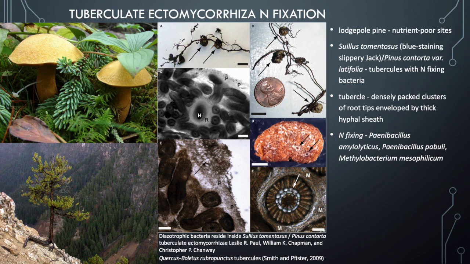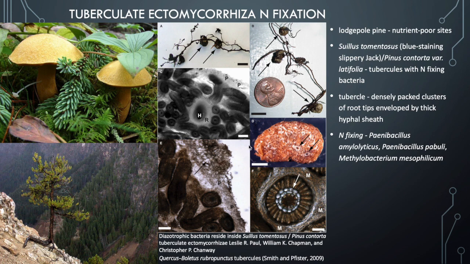So these tubercles are actually densely packed clusters of root tips enveloped by thick hyphal sheath. And you can see this happening here. This is a tubercle, a cross-section of it, and lots of lovely white hyphae growing, and there's the nitrogen fixing spot here and there, and this is what it looks like close up. So the bacteria are obviously engaged to help nitrogen fixation in this really poor rocky terrain that this symbiosis occurs in.